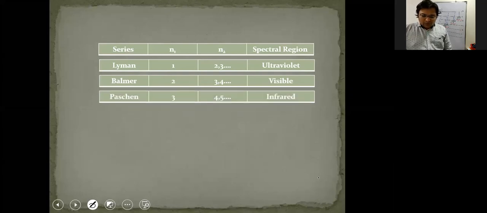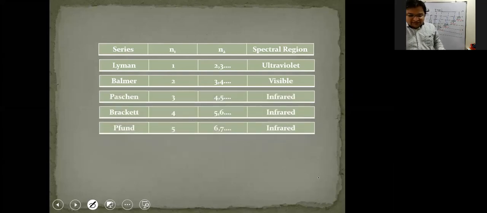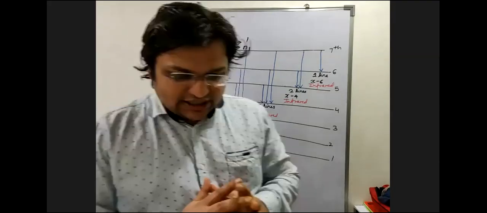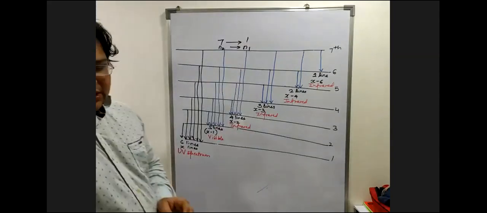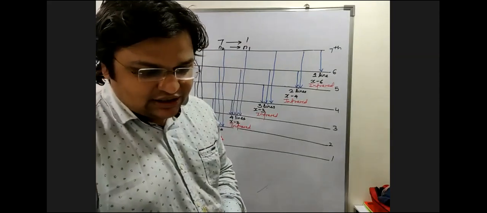If they belong to any line which is jumping from the higher shell to the third shell, they call it the Paschen line. Any higher shell to the fourth shell, they call it the Brackett lines. Any shell to the fifth shell, they call it the Pfund line. Is it clear? Have you understood this, guys? So, as per this, the point is, sir, how do we remember these names? Look at the way to remember it now.